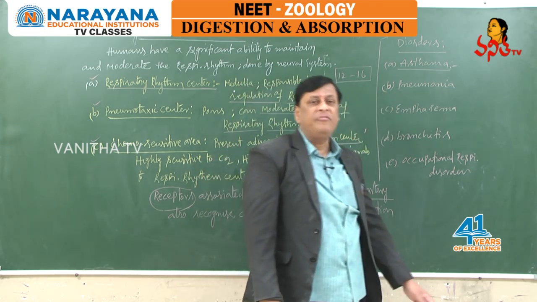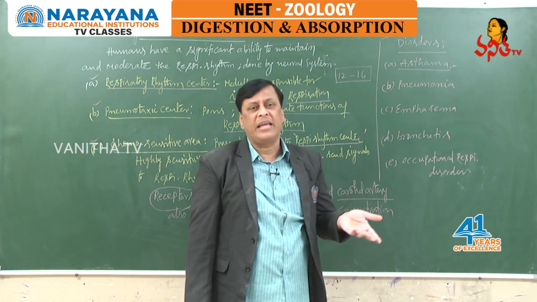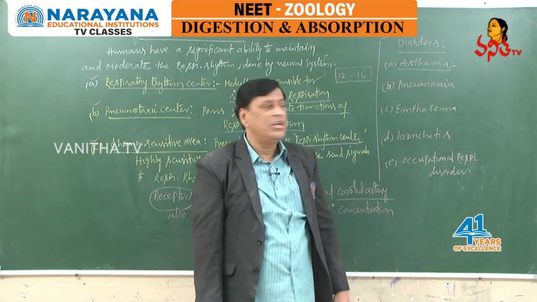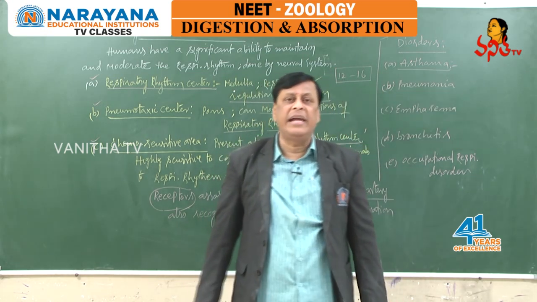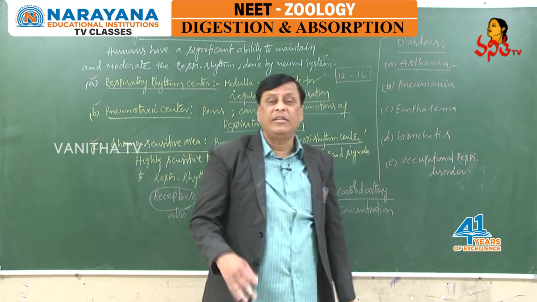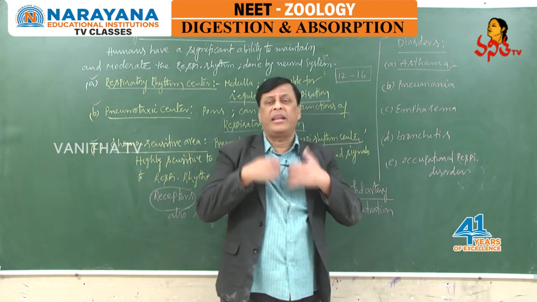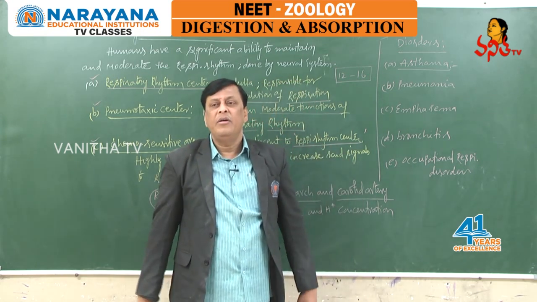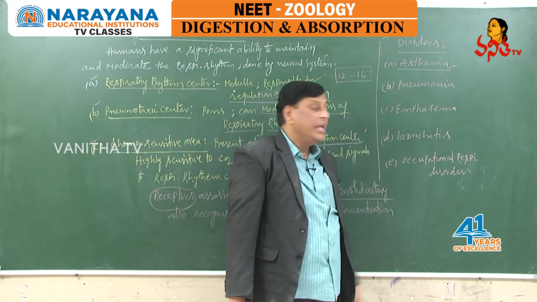Pneumonia is an infective disease caused by viruses, bacteria, protozoan parasites, and helminth parasites. Pneumonia is a dangerous disease. Generally, we observe this kind of disorder in children and in old age, and it may even lead to death. There is difficulty in breathing, blocking of the respiratory tract, and mucus release from the respiratory tract.